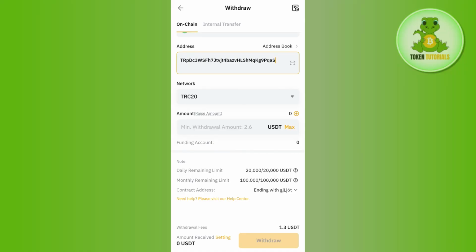On the next page, you just have to review the information that you've given, and then you just have to confirm your withdrawal. In this way, you will be able to easily transfer USDC from Bybit to Trust Wallet.